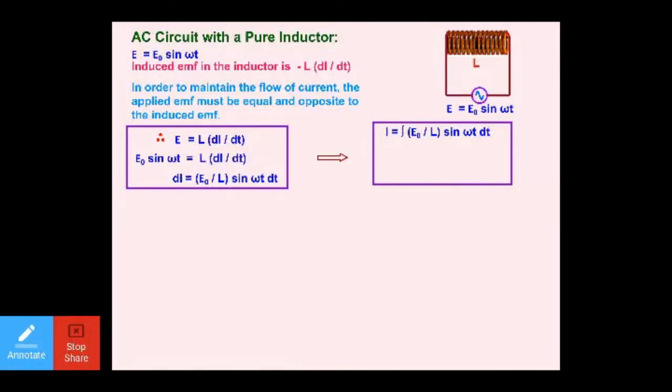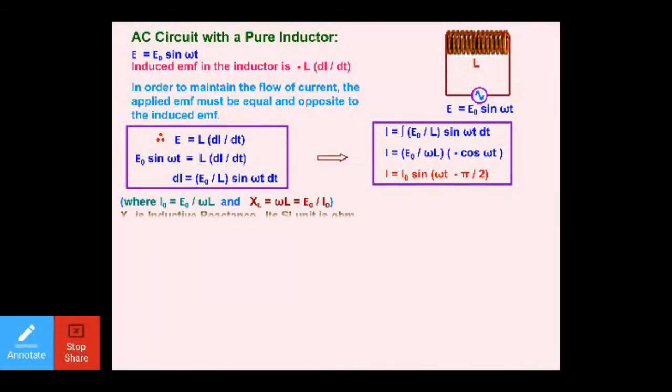Integration of di gives you I. E naught by L are constant terms. Integration of sine omega t is minus cos omega t upon omega. This is what we will be getting. So what you will get? You will write here E naught upon omega L as I naught. Minus cos omega t can be written as sine omega t minus pi by 2, so that this minus sign can be eliminated. Now, what I have done, I have written here E naught upon omega L is equal to I naught. Further, XL is equal to omega L. This can also be remembered.